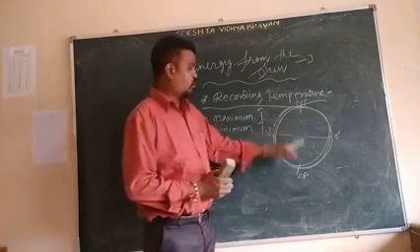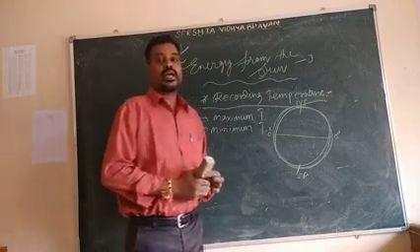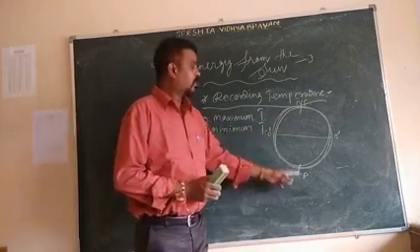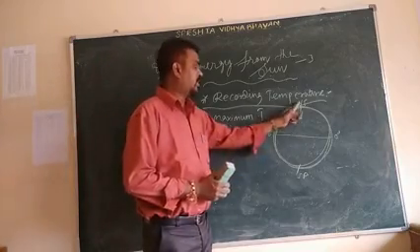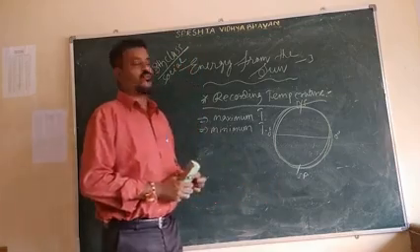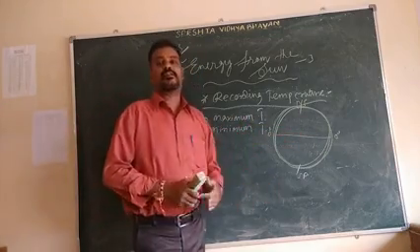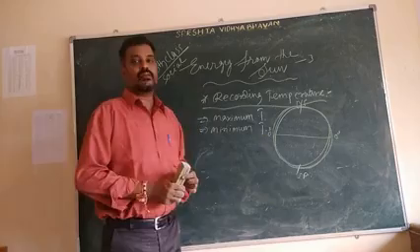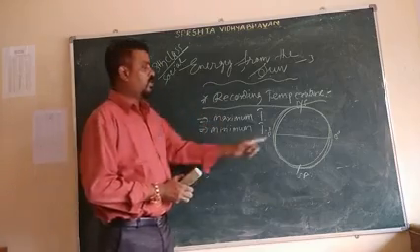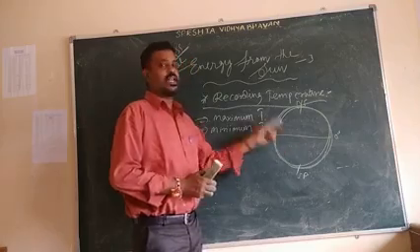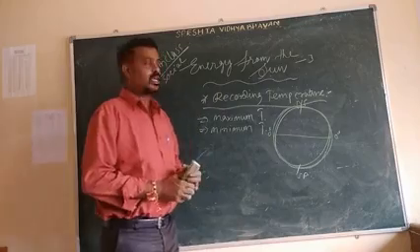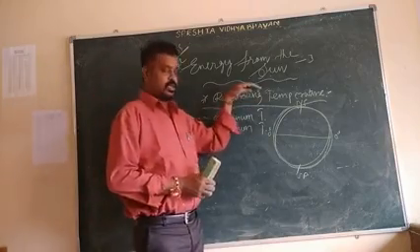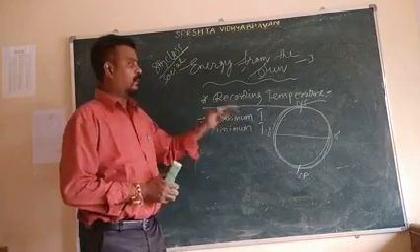If you go to the polar regions, North Pole and South Pole, the temperature is very low. Why? Because here the sun's rays are falling slantingly, which means bent. At the equator the sun's rays fall directly, but in the polar regions they fall slantingly.